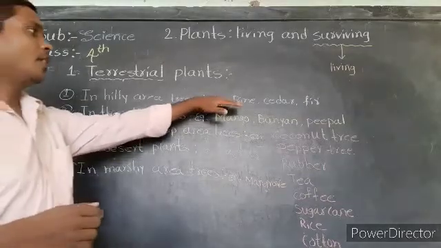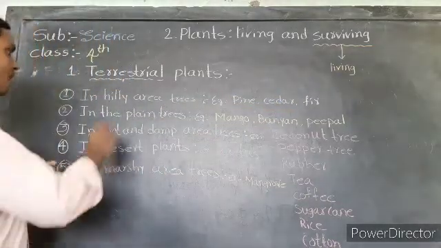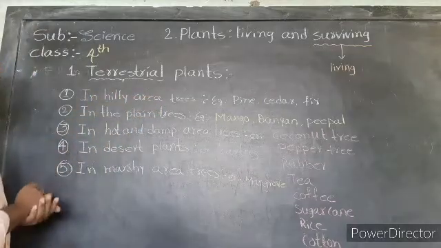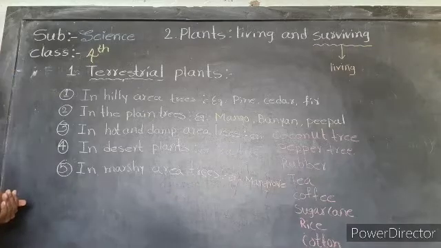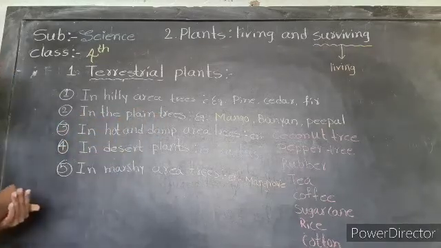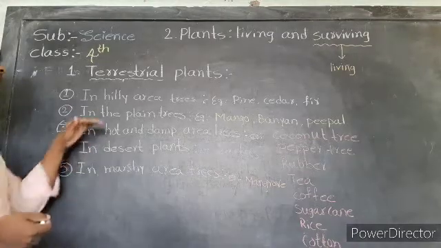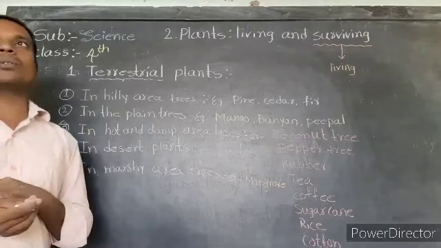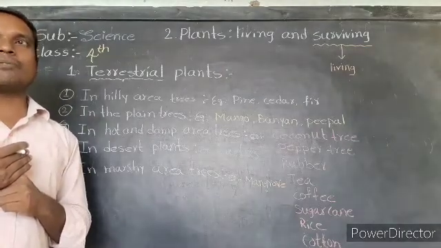For example, pine, cedar and fir are examples of the hilly area trees. The second type of terrestrial plant is the plain trees. Plain trees means on the ground. These types of trees have a lot of branches and a lot of leaves.